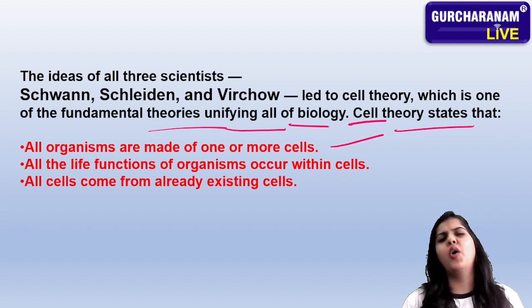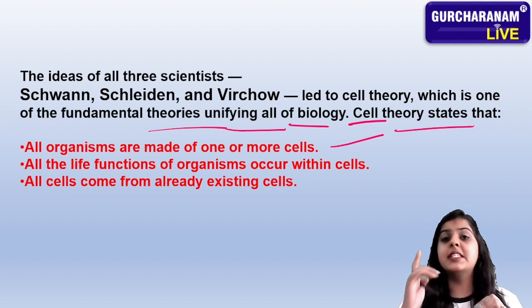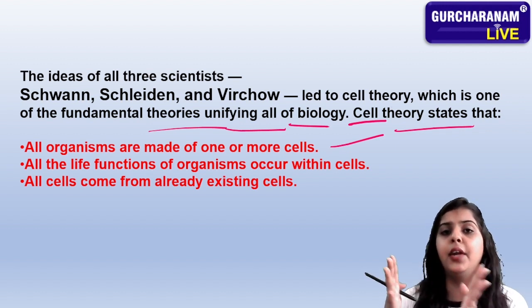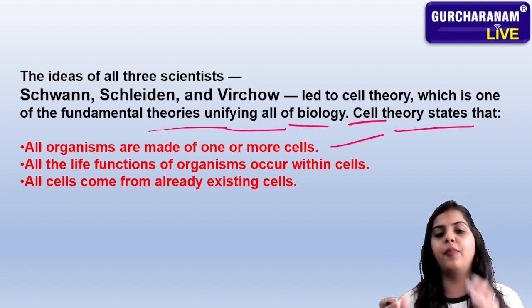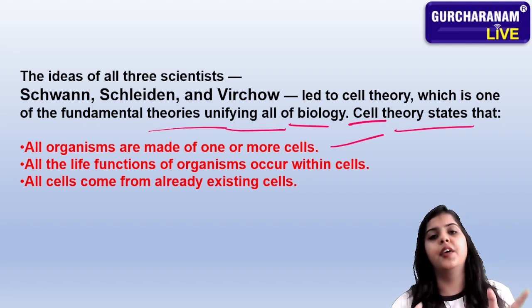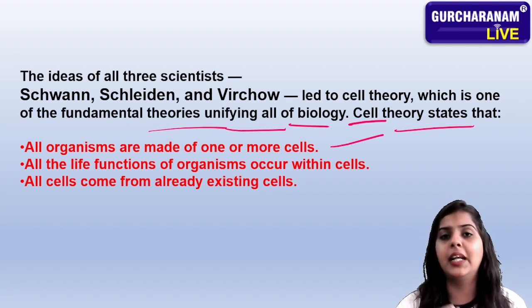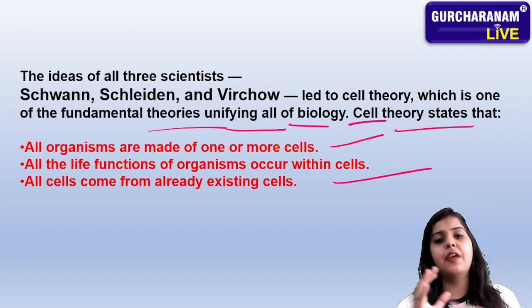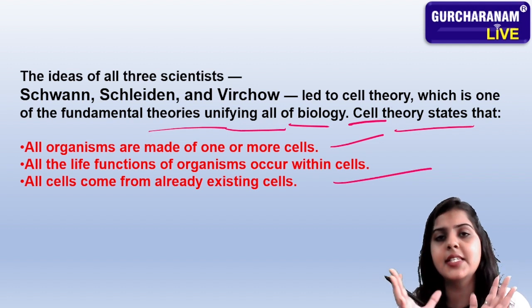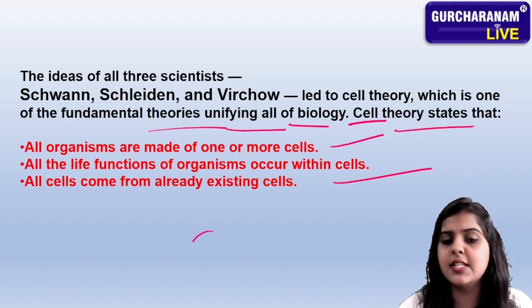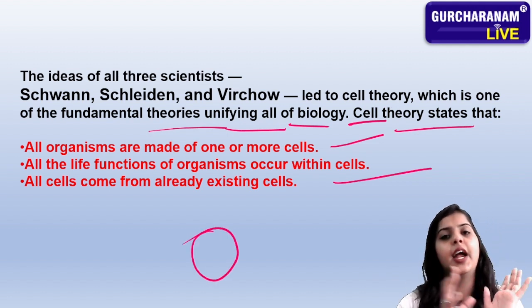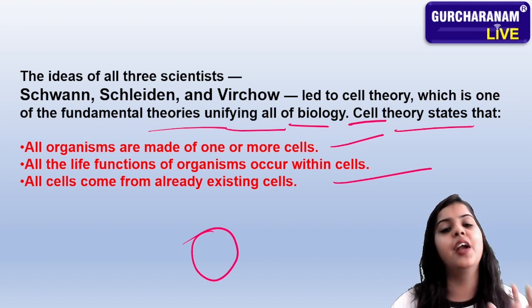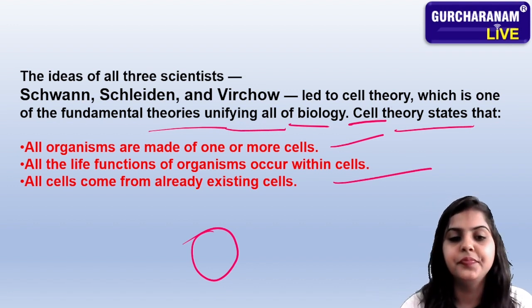Some organisms are made of a single cell, and some animals are made of many cells. All the life functions of organisms occur within cells. If there are no cells, life is not possible.